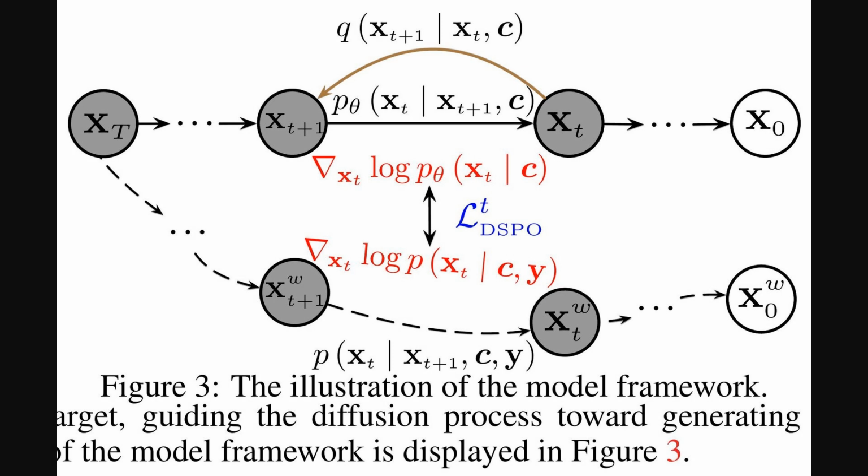Building on that, Figure 3 gives us a look at the direct score preference optimization model framework. This approach is an alternative to methods like reinforcement learning from human feedback, or RLHF, which can require complex reward models. Direct score preference optimization is inspired by direct preference optimization, or DPO, aiming for more direct learning from preferences. This diagram shows two key processes. The top is the text-to-image diffusion model generating an image. The bottom is a target process incorporating human preference, quotes, Y. The L_DSPO is the crucial learning step, aligning the model's internal guide with this human-preferred target.